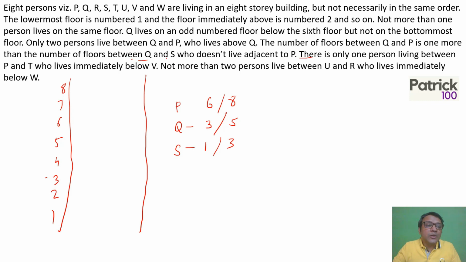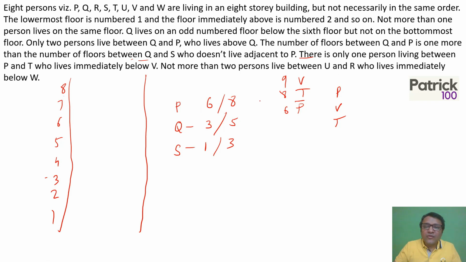Then there is only one person who lives between P and T, who lives immediately below V. So one person lives between P and T, so T lives below V. The only way is that it has to be PVT. It cannot be anything else. Because if P stays below T, then even if it's the 6th floor, T will be 8th floor, V will be 9th floor. Not possible because there are only 8 floors. So it has to be PVT. So P, V, T, and Q.